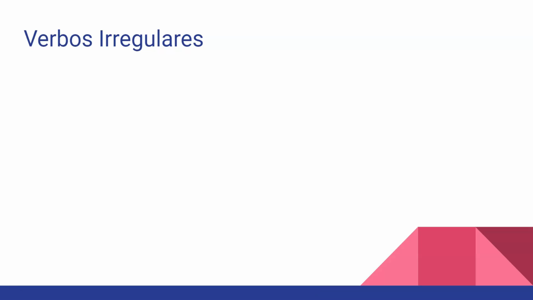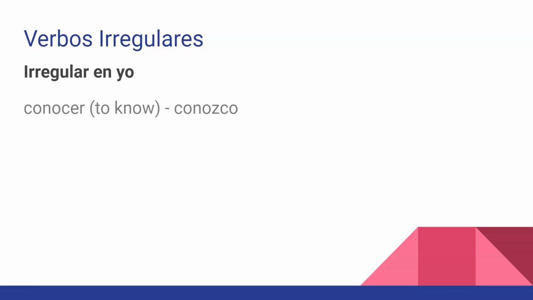You should have seen these all before, but here they are because they are on our Para Empezar test and they're great to know. So first we'll start with the verbs that are irregular in the yo form. If you know the definition already, you don't necessarily need to write it down, but unless you can think of it off the top of your head by yourself, it's a good idea to write it down.